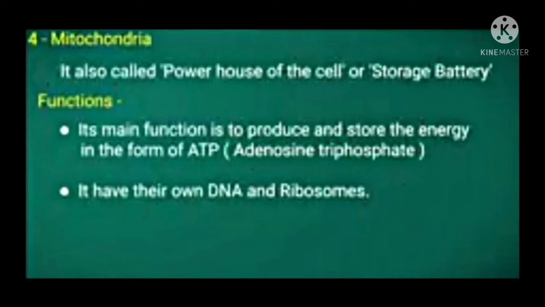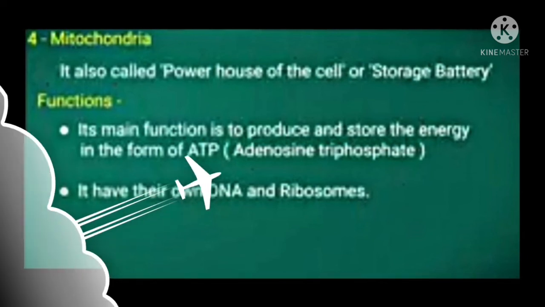Its main function is to produce and store energy in the form of ATP. ATP means adenosine triphosphate, and mitochondria has its own DNA and ribosomes.